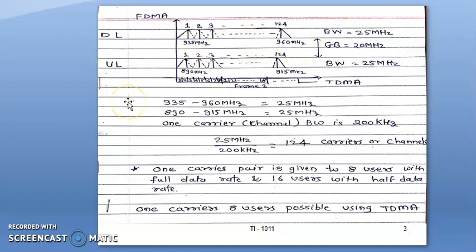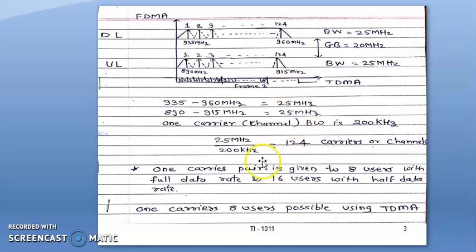To decide uplink and downlink, it is always related to the high frequency side and the low frequency side. Wherever high power is involved, that uses the high frequency. Downlink means from the BTS to the mobile station. The BTS carries high power as compared to the mobile station, and that is why the downlink from BTS to mobile phone is the 935 to 960 part of the 900 megahertz band.